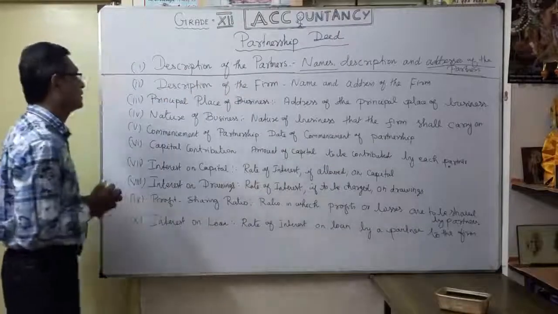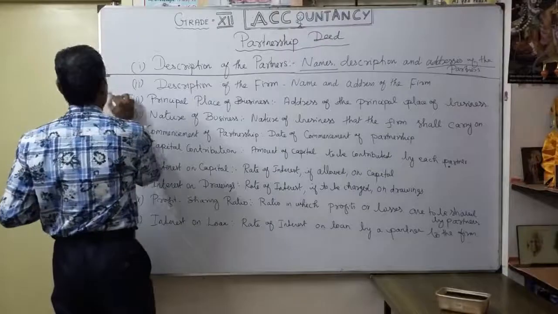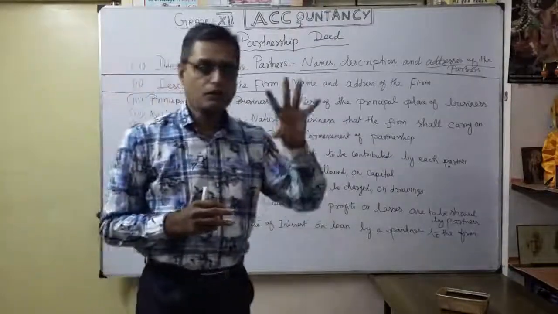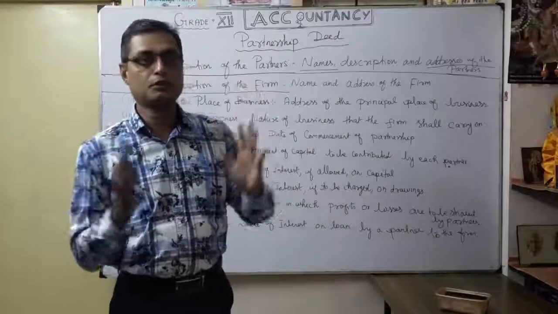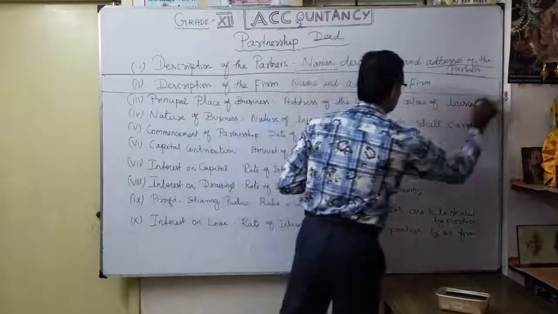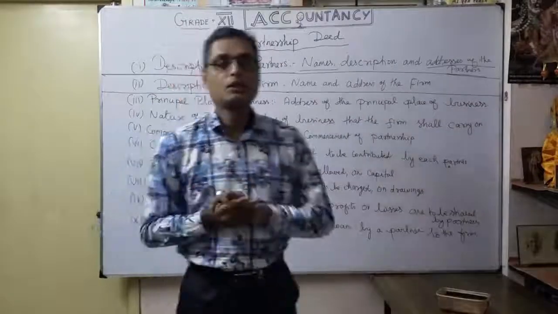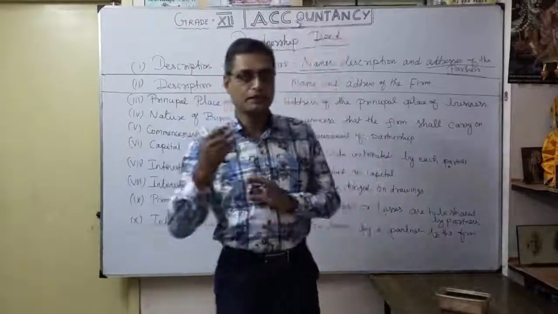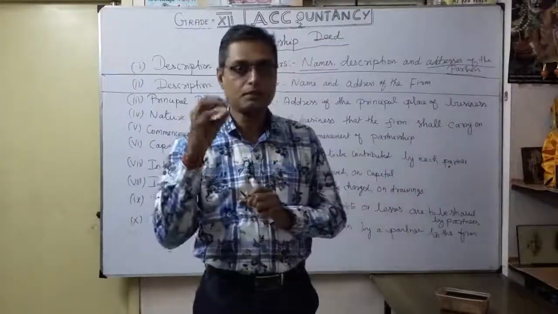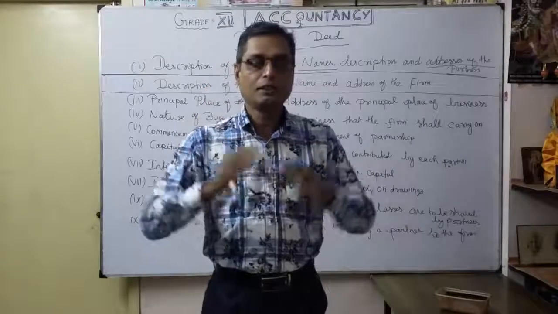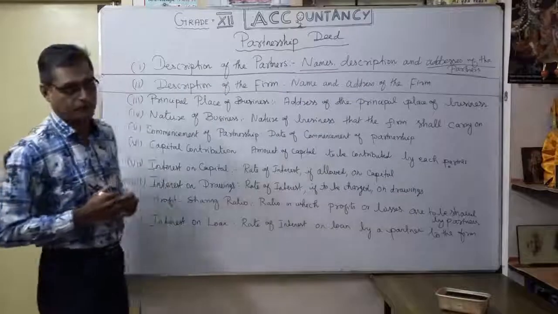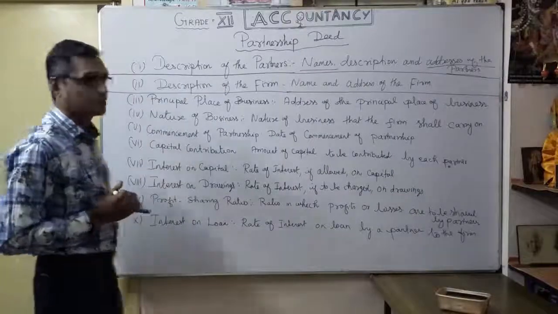The second one is the description of the firm. What is the name of the firm? Under what banner, what name are you going to do the business? So the name and address of the firm. Where is the location of the firm, our office address simply. Suppose you start the business under the partnership, you want to give it some name, so under that name we are going to do the business. That is your second important one, the description of the firm.